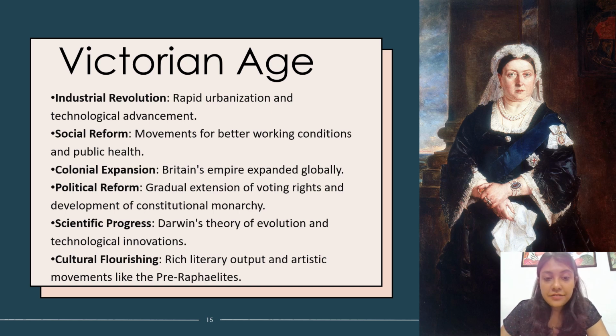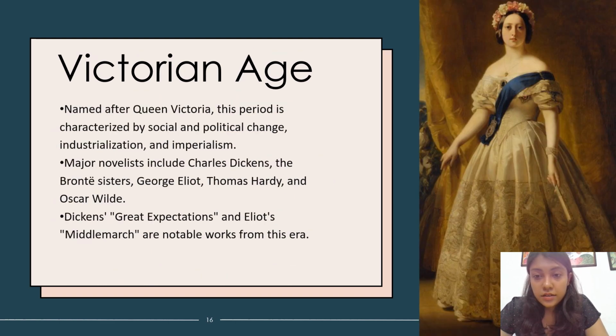Then we see scientific progress. Darwin's theory came into play. Darwin's theory of evolution started in this particular age. Then there is cultural reflourishing. Then these are the particular literary characteristics.